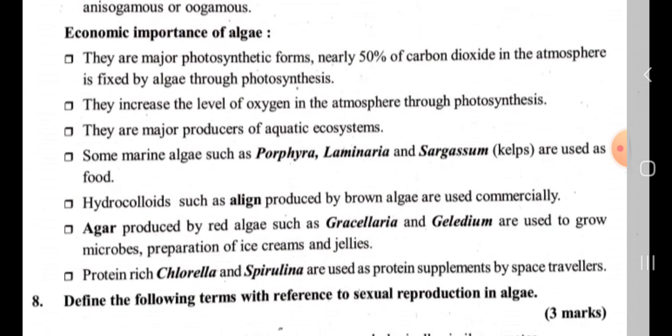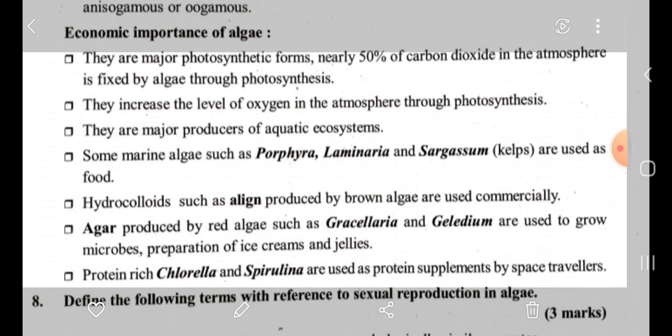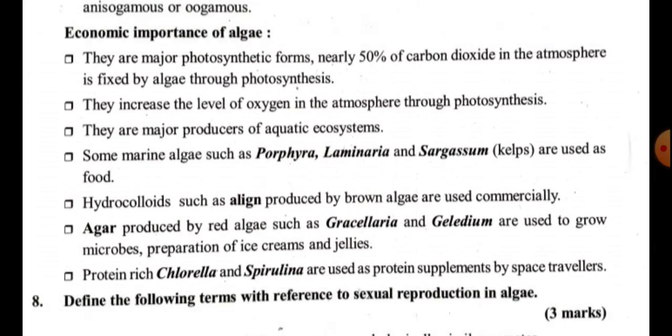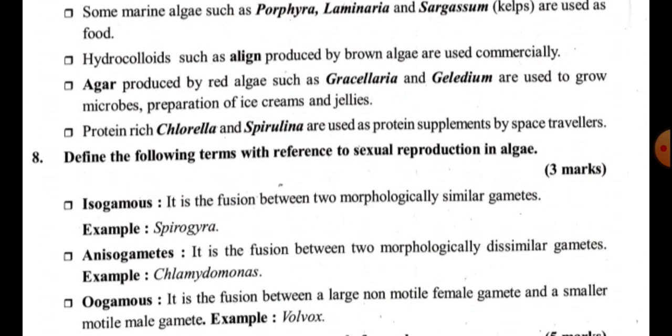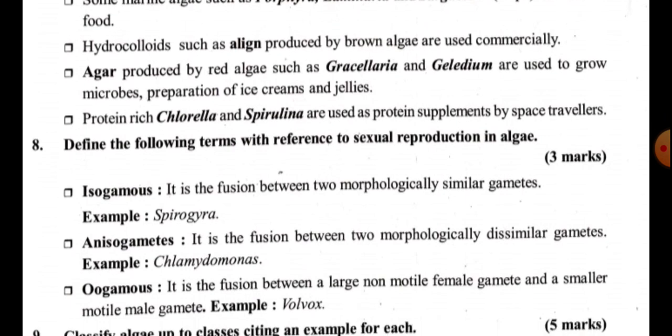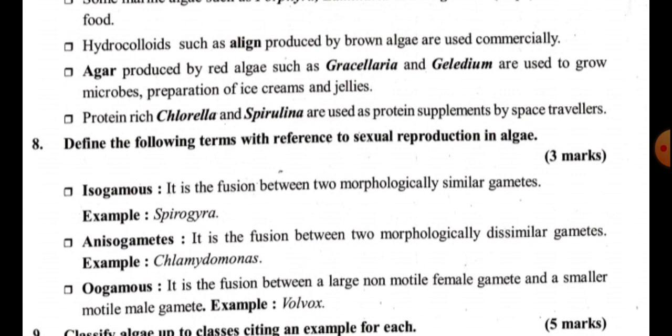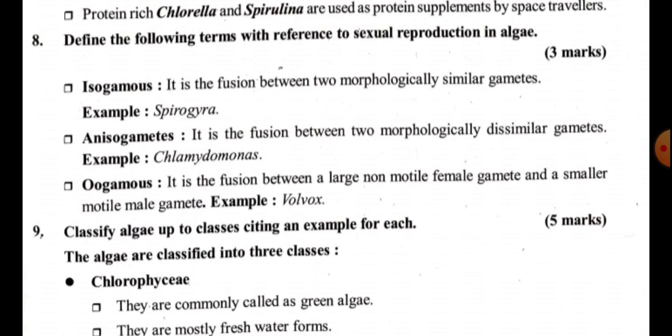And let us know about the economic importance of algae. Nearly 50% of carbon dioxide in the atmosphere is fixed by algae through photosynthesis, and they increase the level of oxygen in the atmosphere, and they are major producers of the aquatic ecosystem. Some marine algae such as Porphyra, Laminaria and Sargassum are used as food, and agar produced by red algae such as Gracilaria and Gelidium is used to grow microbes, and protein-rich Chlorella and Spirulina are used as protein supplements by space travelers.